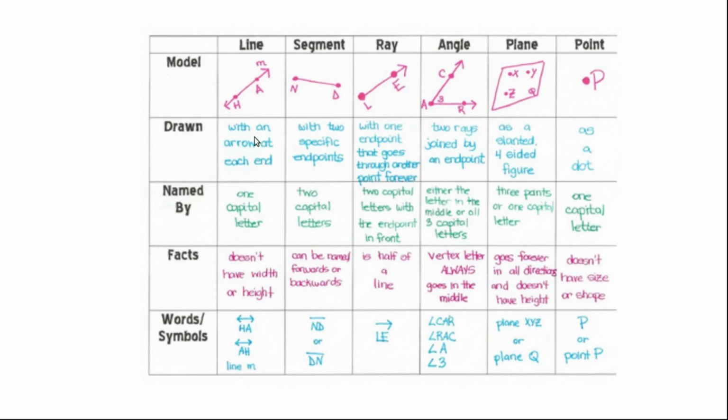So how is a line drawn? With an arrow at each end. These points are represented by a capital letter, and the line won't have any width or height, okay? So either line, segment or ray, these won't have any width. This is how these are represented, okay?